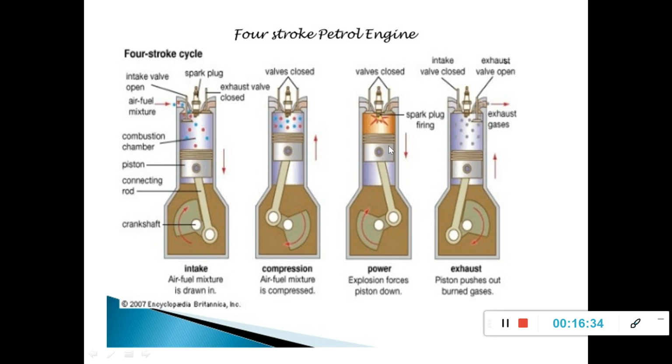So the third one is the power stroke. During this power stroke, the piston moves from TDC to BDC. Then the final one is the exhaust stroke. In the exhaust stroke, the piston moves from bottom dead center to top dead center. And during this, the inlet valve is still in closed position. The outlet valve opens, and because of this movement, the piston moves the burnt gases outside, and it will empty this space again. Once again, the suction stroke is repeated.